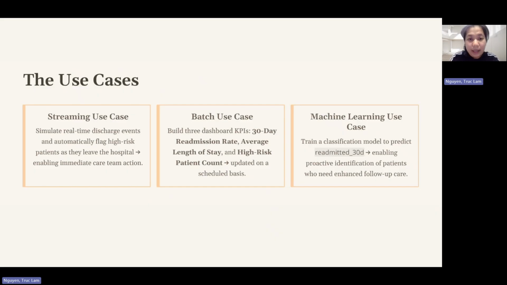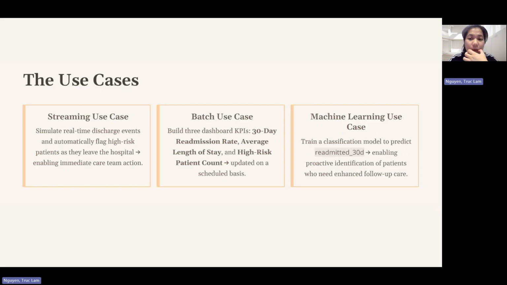For the batch use case, I will process the historical admission data to create 3 dashboard KPIs. The first one would be the 30-day readmission rate, which shows the percentage of admissions that resulted in a readmission within 30 days. The second KPI would be average length of stay, which helps the hospital understand how long patients stay before discharge.